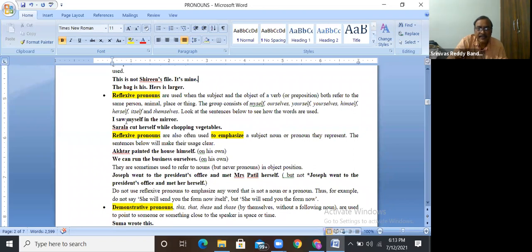Who is the receiver of the verb here? I only. So the result is reflected back to the subject. Is it clear? That's why these are called reflexive pronouns. Sarla cut herself. The result of the action cut reflects back onto Sarla. Is it clear? Right?